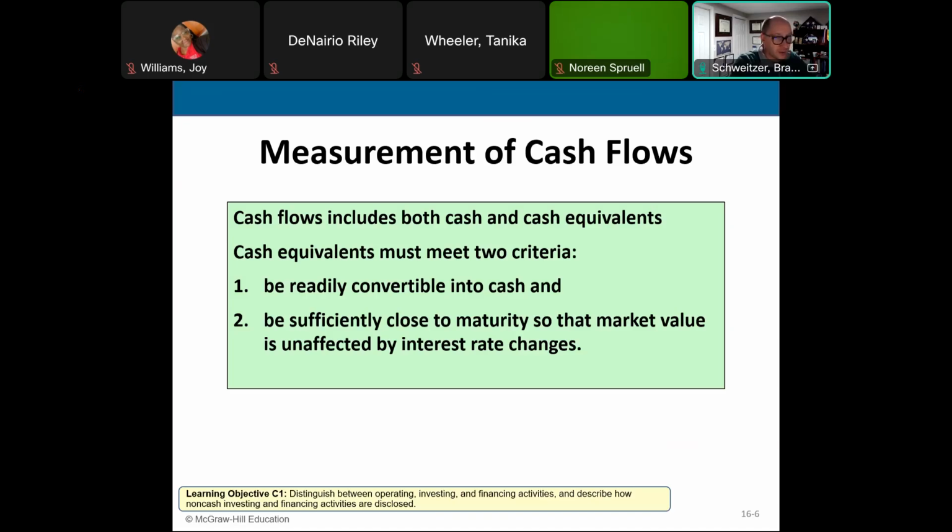Things that can be quickly converted into cash. One thing that cannot be so quickly converted into cash is inventory. And the other, of course, is property, plant, and equipment. It takes forever to sell that stuff. So when you hear cash equivalents, think short term, something I could quickly convert into cash. An example of that would be short-term investments. We need these things to be sufficiently close: if the short-term investment is quickly convertible into cash and is close to maturity, so that its market value is not affected, we can convert it into cash.